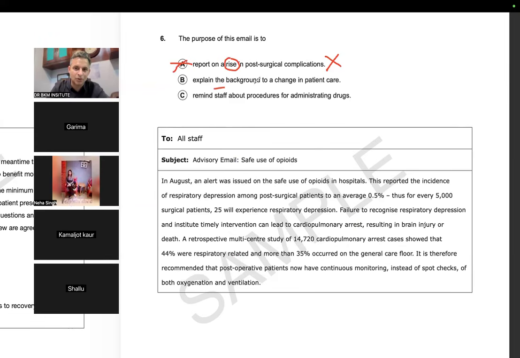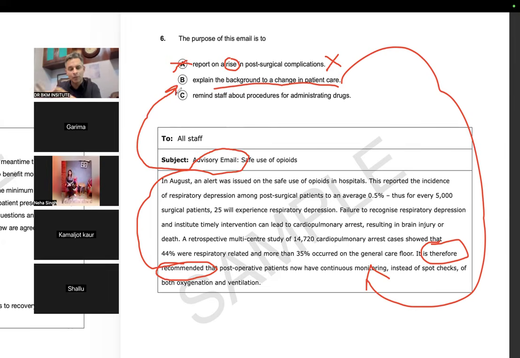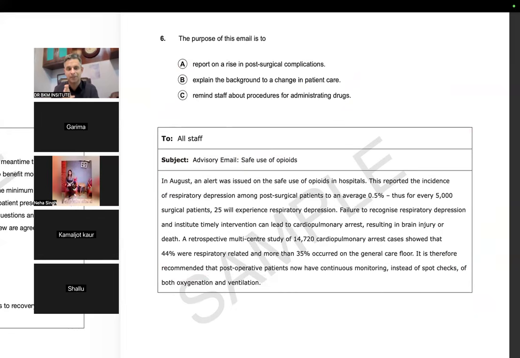Explain the background to a change in the patient care. Yes, there is a change in the patient care. If I understand the word therefore, if I understand the meaning of recommended, if I read this carefully, that the subject is an advisory email, and if I understand the background was given that so many patients die because of this reason, that is why we need to change the patient care. Remind the staff of administering: this was not anyhow the reason. So in the final exam, please, this is the last question we are doing for Part B today.